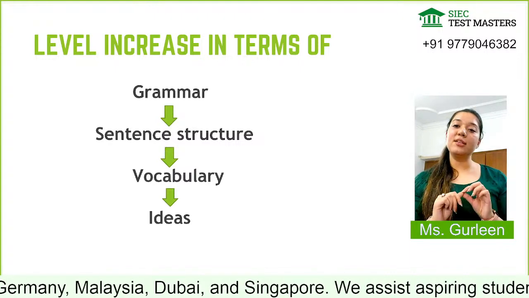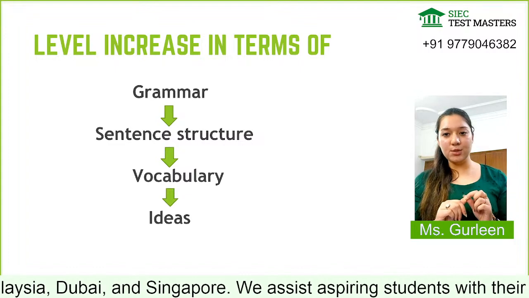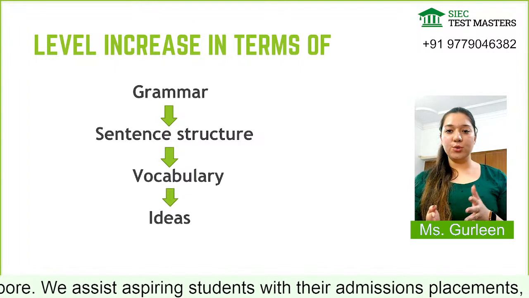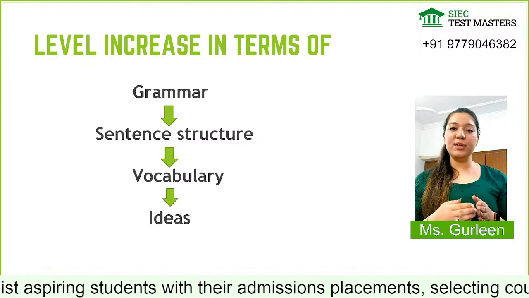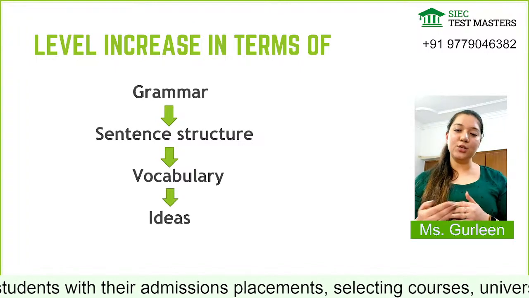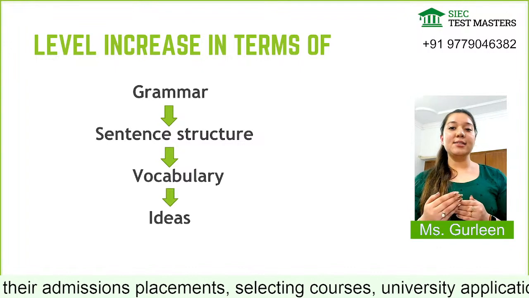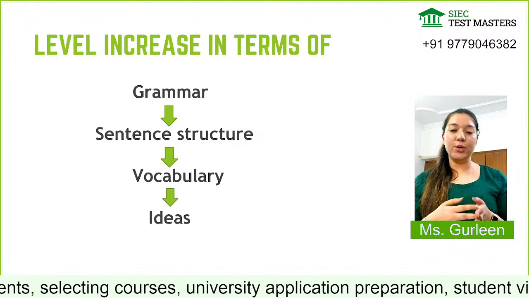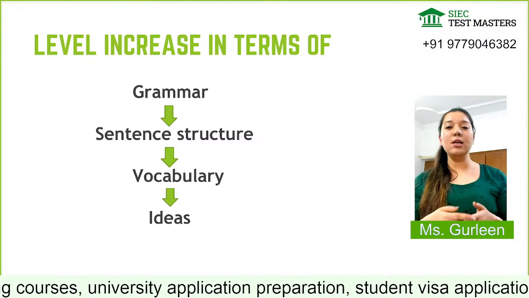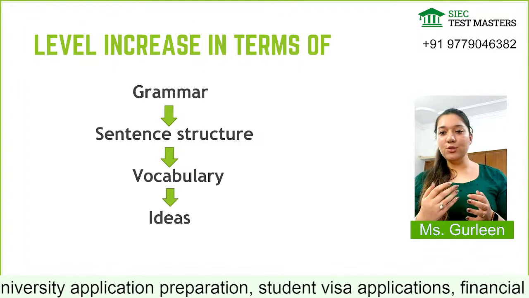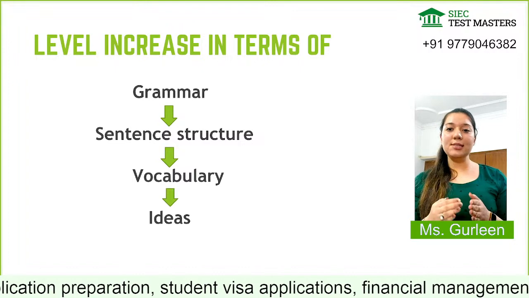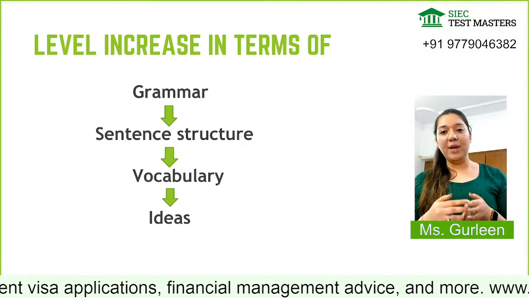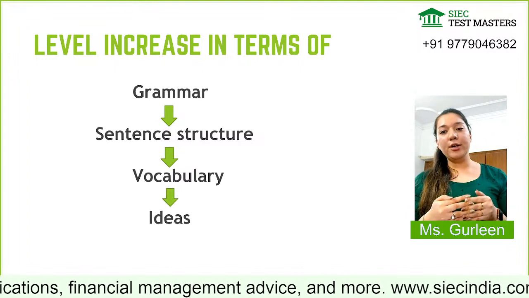The first paragraph, that is reading for correspondence, will be the easiest one, in which grammar will not play much important role. So there will be complex sentences, but they will not be so complex that you are not able to understand. And in the sentence structure, they will use the punctuation, but not in such a manner that only one comma will change your answer. No, this scenario will not be there in the first paragraph, but this will increase according to the paragraph.